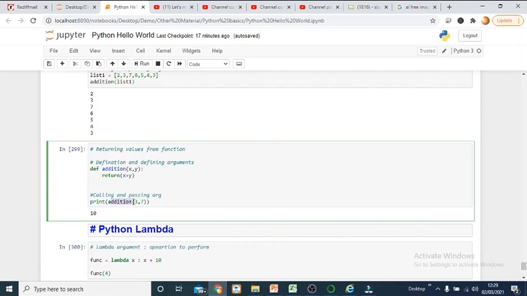So we are calling the function, and here we are passing two parameters. The control from here will go to here, and the two values will be added up, and whatever result comes from this entire statement will come back to the main function and be shown here. So you can see 10 is being displayed.